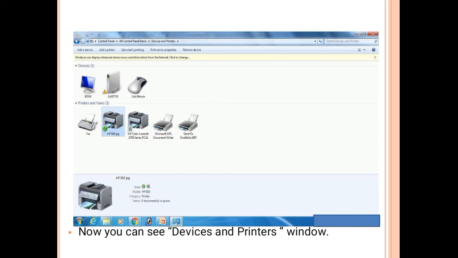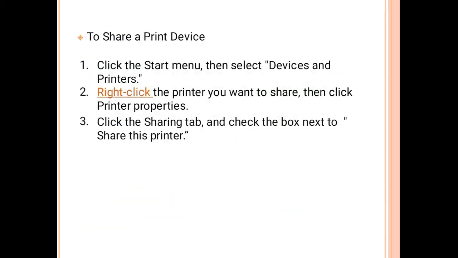So here now you can see devices and printers window. So now you can see devices and printers window on this type of screen. Next, now to share a print device.